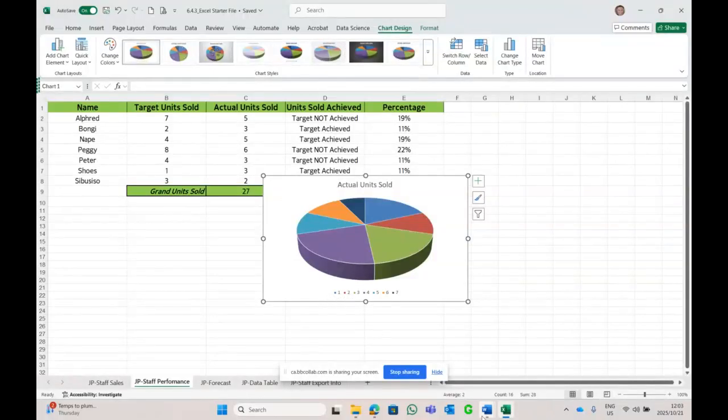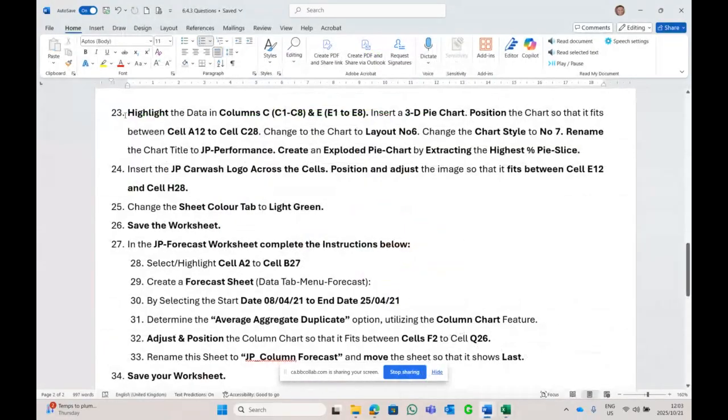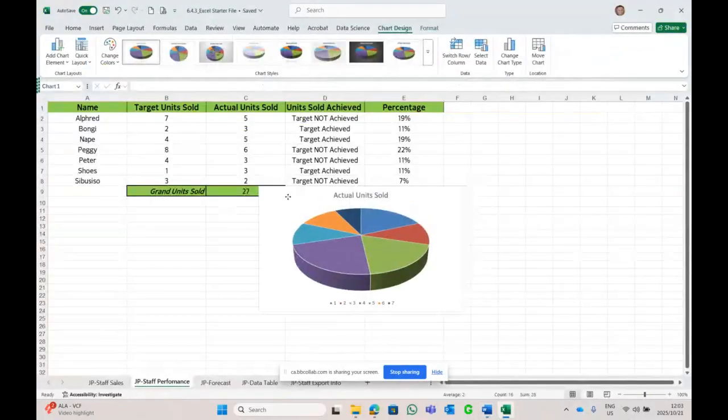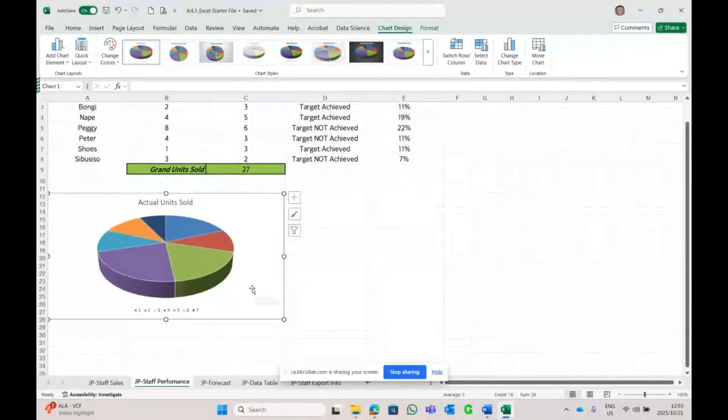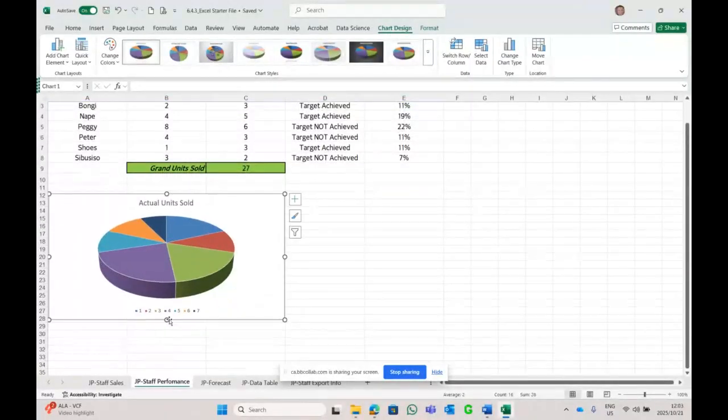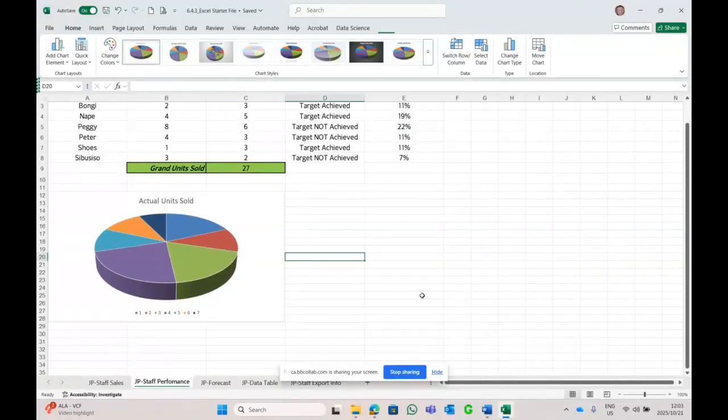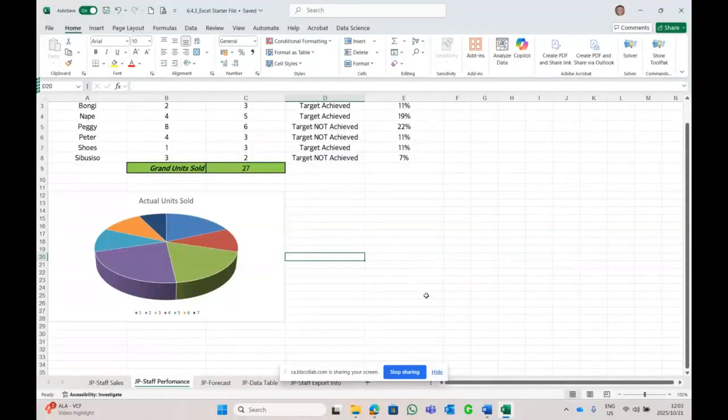Right, let's see how they want me to position this thing. Highlight the 3D pie so that it fits between A12 and C28. There we go. Okay, so it's going to park right there. So we got the positioning right.